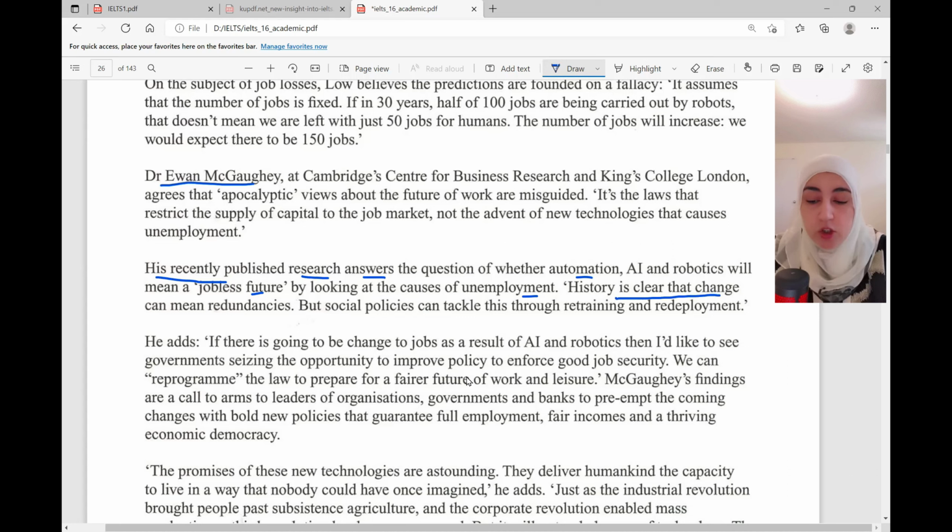History is clear that change can mean redundancies, but social policies can tackle this through retraining and redeployment. Okay, so although there will be some redundancies, but they're going to do what? They're going to retrain people so that they can maybe switch jobs or do something different when this artificial intelligence takes their job. Let's go back to the choices now.